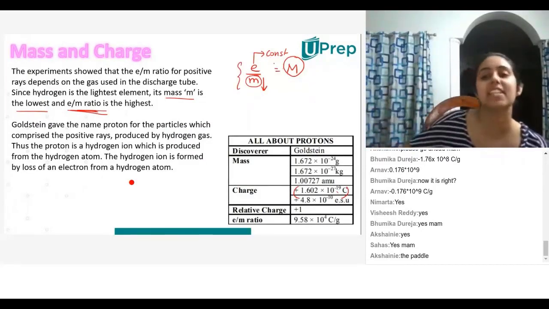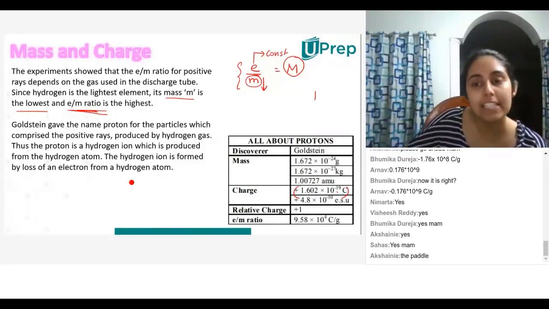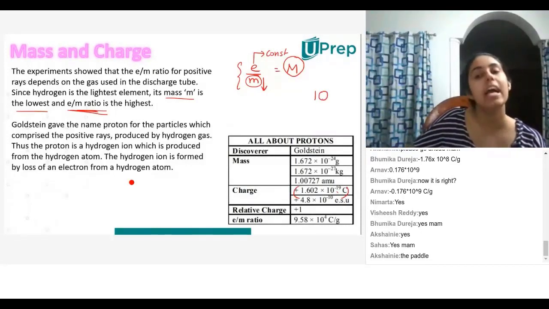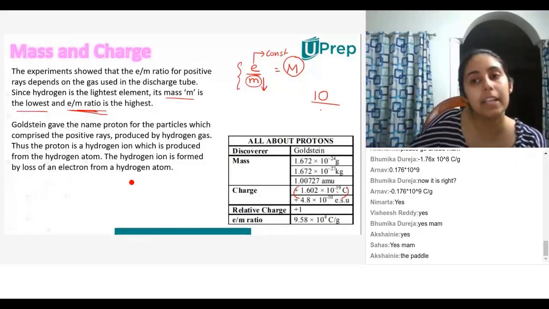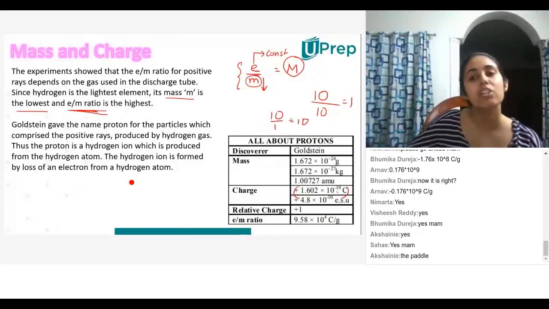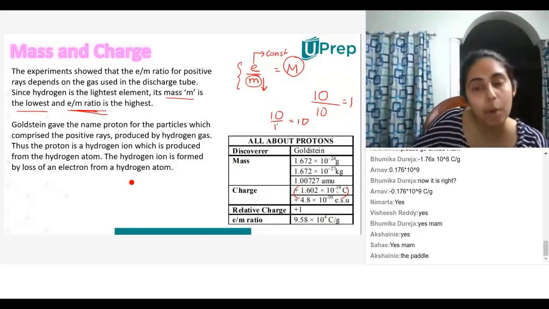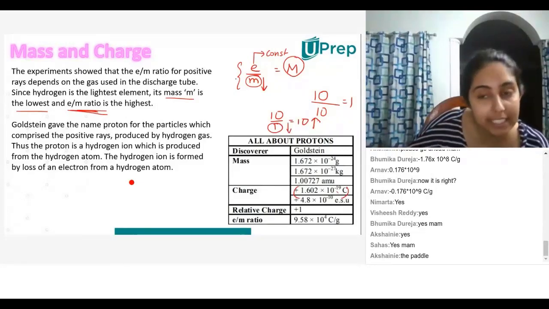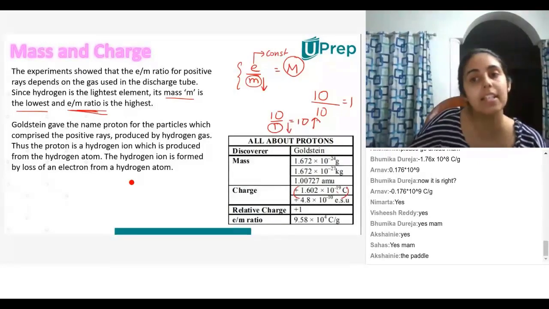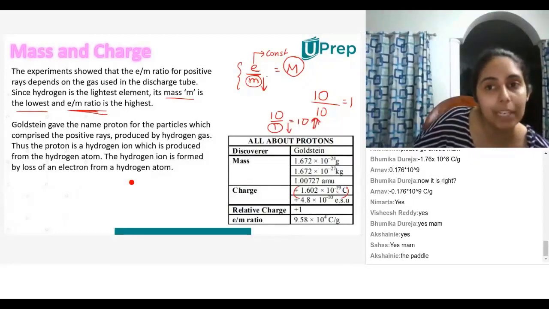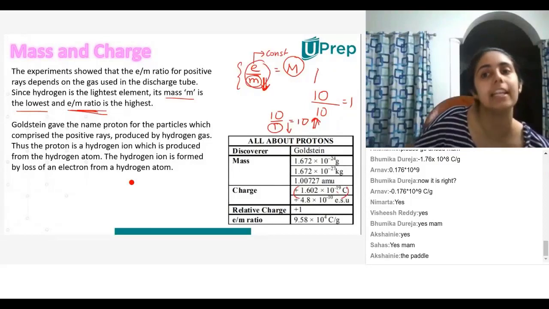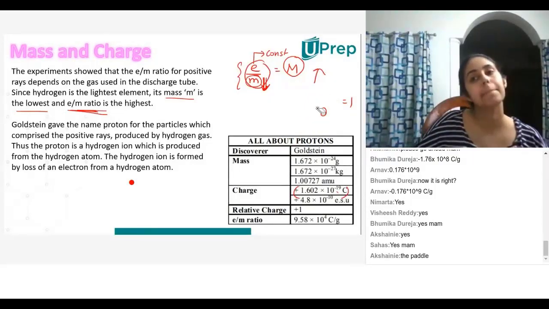Yes, it will increase. For example, if I have the number 10 and I divide it by 10, I end up getting 1. If I divide 10 by 1, I end up getting 10. So if the denominator is decreasing, the number is increasing. Similarly, if the denominator here is decreasing, this E by M ratio itself will increase. Did everybody understand this? Yes, ma'am.